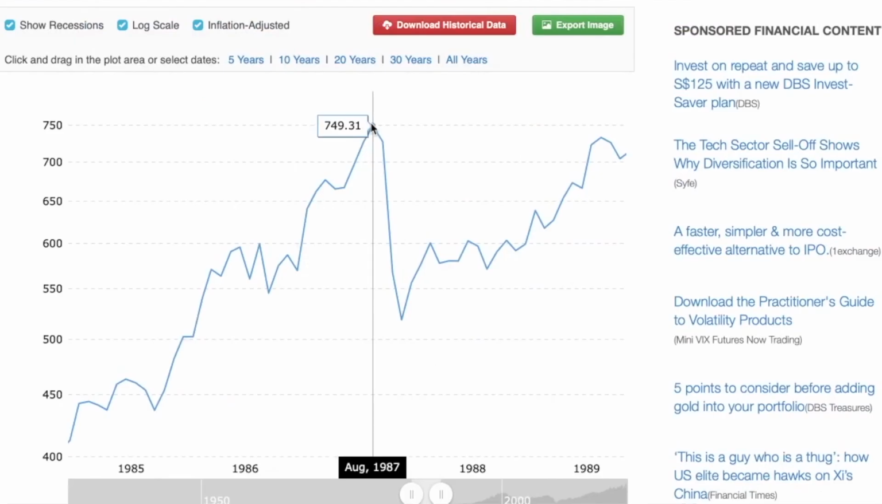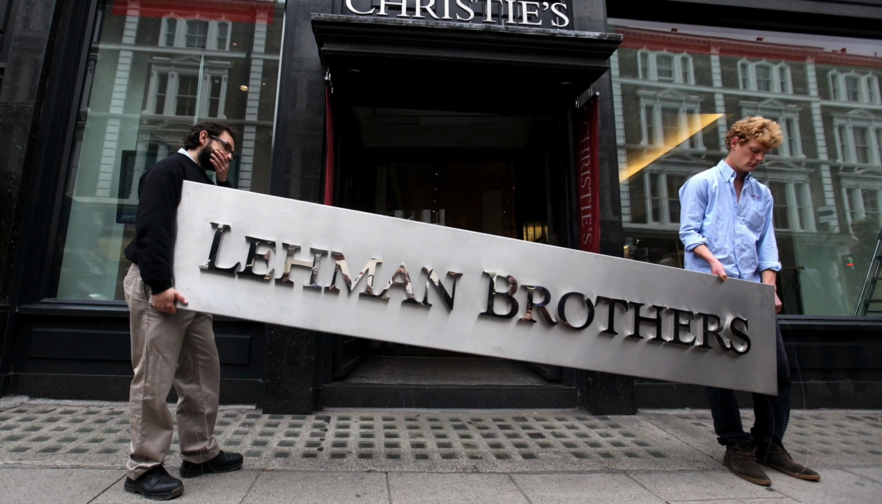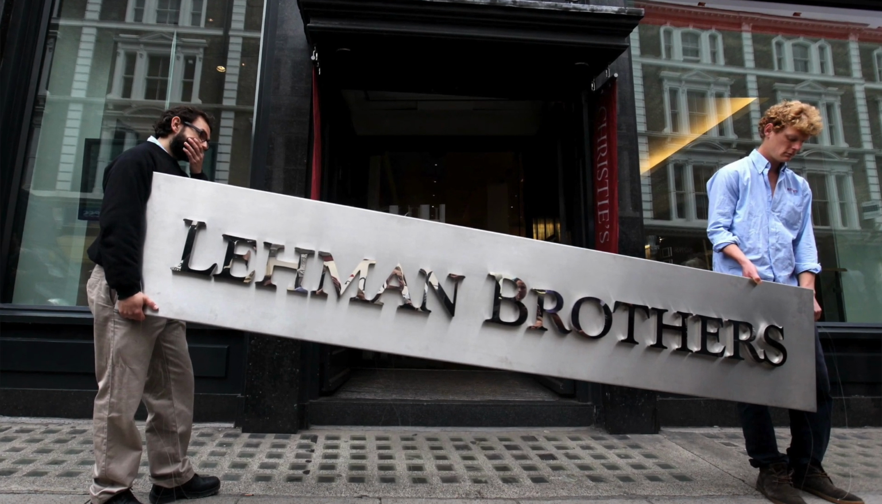This is the price chart for the S&P 500 during the 1987 crash. On the charts, you'll see that there was a steep decline in stock price over this period of time. And it took quite some time for it to claw back its losses. The next stock market crash that we'll be taking a look at is the Great Recession in 2008.